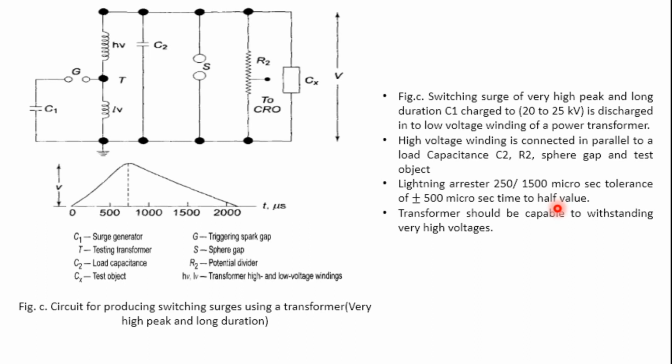The thing is that the efficiency obtained by this method will be very high. The thing is the transformer should be capable of withstanding very high voltages. If this is possible, then we can get very high voltages with long duration. So this is some modification of the previous circuits, using a transformer. The transformer will be capable of giving very high values and long duration.